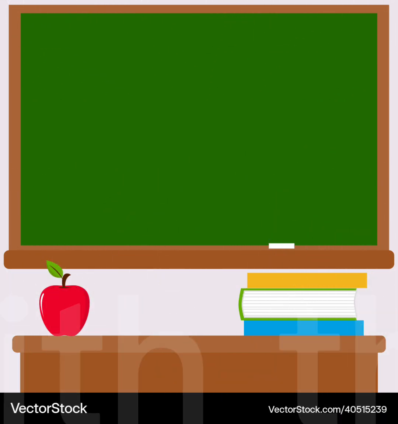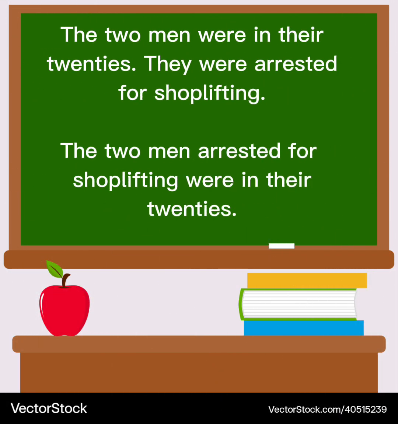The next example, the two men were in their 20s. They were arrested for shoplifting. The two men arrested for shoplifting, that means arrested. This is past participle. Were in their 20s.